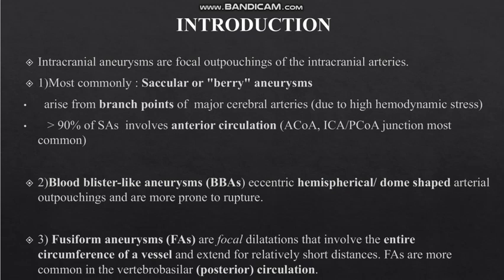So before going into detail, a brief introduction about what cerebral aneurysms are. They are basically a focal outpouching of the intracranial arteries, and most of them are round or circular in shape. Therefore, they are called saccular aneurysms. Since the hemodynamic stress is more at the branch point of a vessel, they are more prone to happen at the branch points of vessels like the internal carotid artery, middle cerebral artery branches, or the junction point of the anterior communicating artery with ACA, or the junction point of ICA, that is internal carotid artery, with posterior communicating